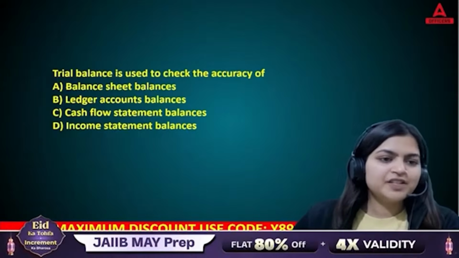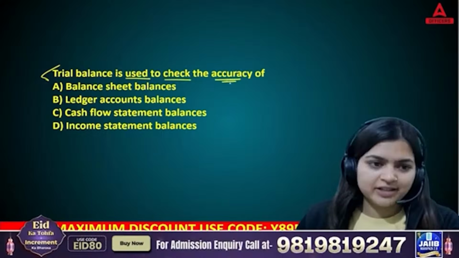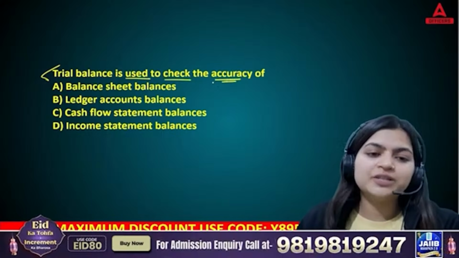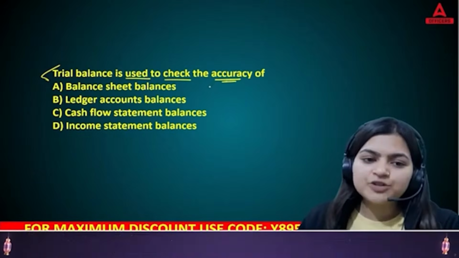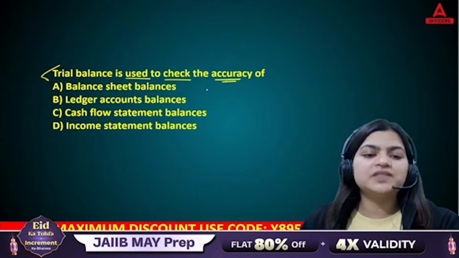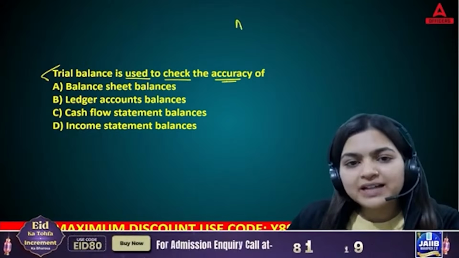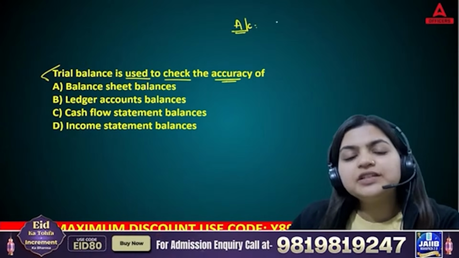Okay. First question is, trial balance is used to check the accuracy of what? A. Balance sheet balances. B. Ledger accounts balances. C. Cash flow statement balances. D. Income statement balances. So basically, when we talk about accounts, first we start with journal entry.